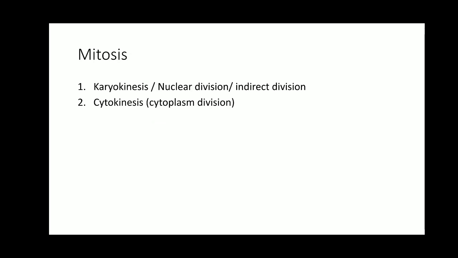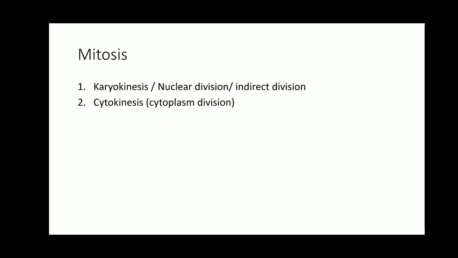So let us see in depth or in detail what is mitosis. Now we know what is mitosis. Mitosis is separation of chromosomes which were already replicated and distributing the same equally into two daughter cells. Now this mitosis is further divided into two stages, karyokinesis and cytokinesis.